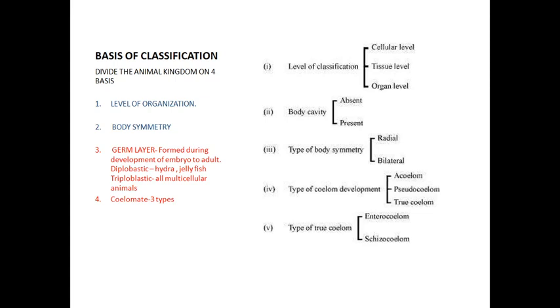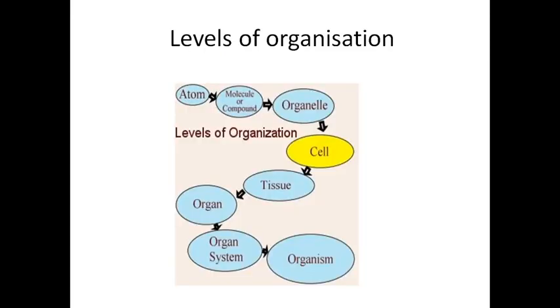On the right hand side, I gave a small chart to help understand the level of organization, that is cellular level, tissue level and organ level. We will see elaborately in the next slide what the level of organization is, and symmetry and germ layers. This is the classification of the kingdom Animalia based on the fundamental structure. The first one is the level of organization.